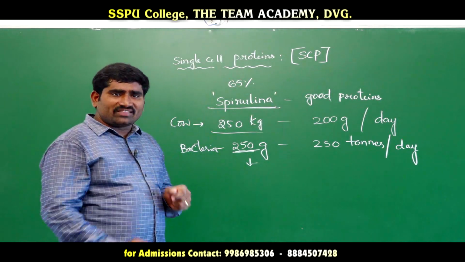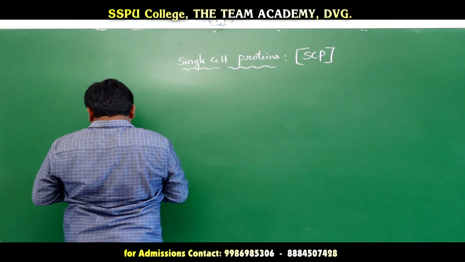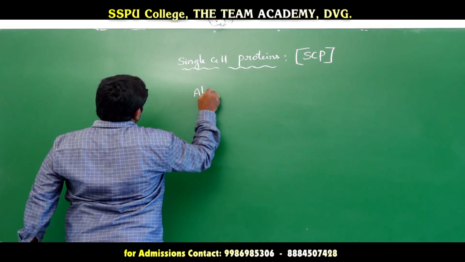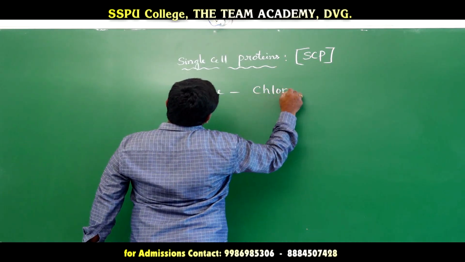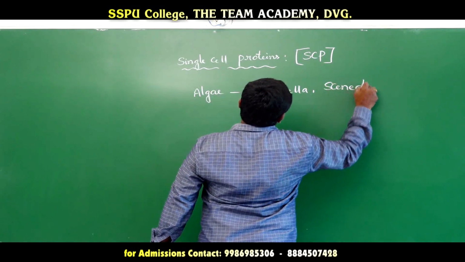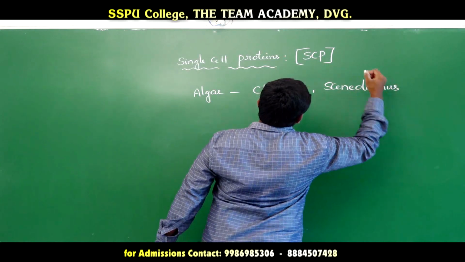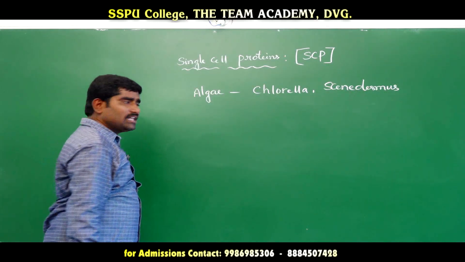Now let us see some examples. In algae, Chlorella and Scenedesmus are two examples used as single cell proteins.